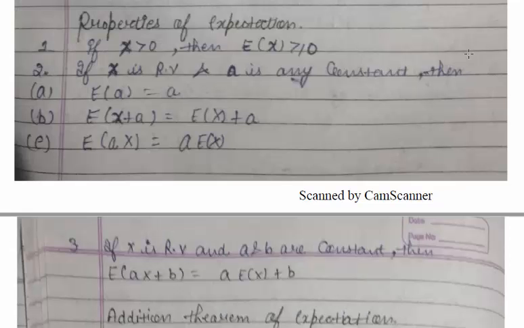Now students, we discuss some properties of expectation. If our random variable x is greater than 0, then the expectation of x is greater than or equal to 0.